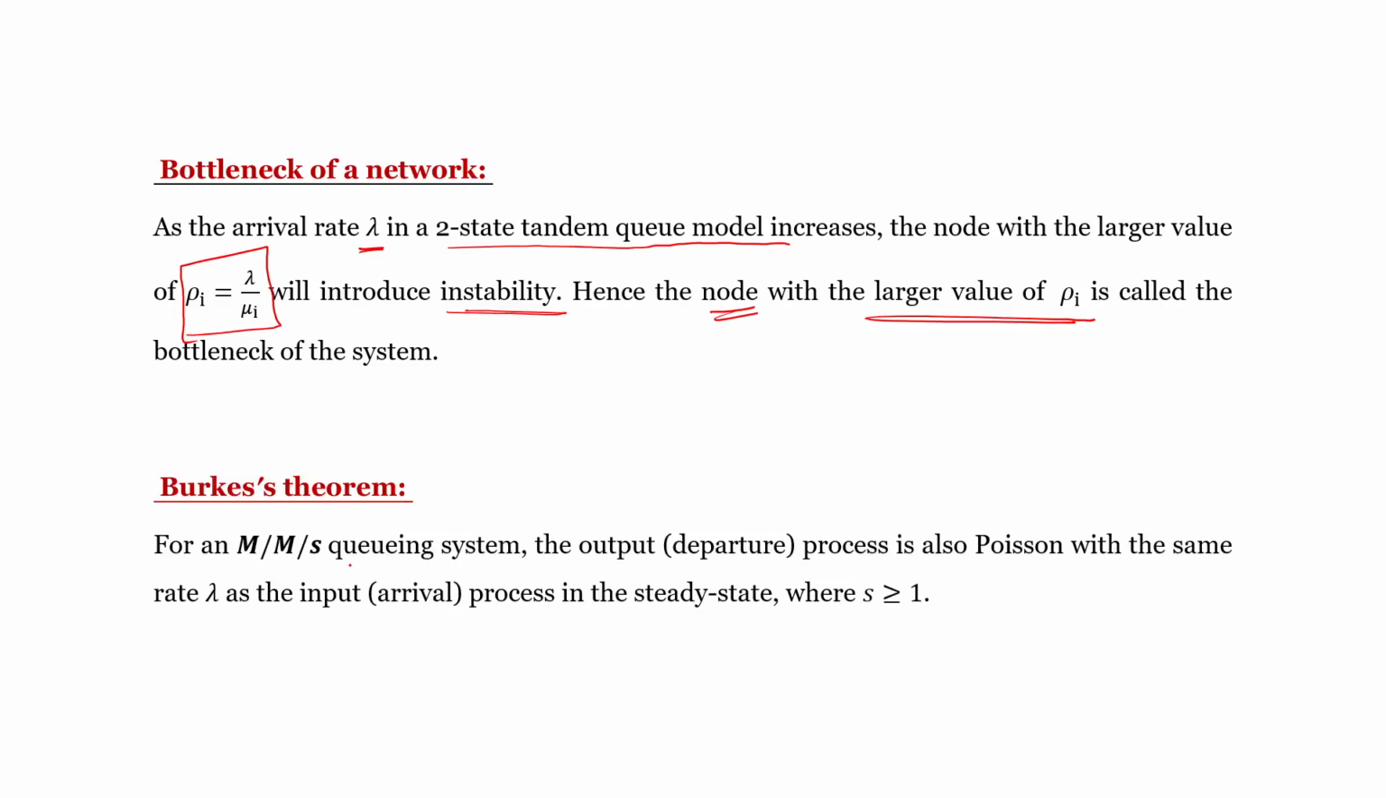Burke's theorem for an M/M/s queuing system: the output, that means the departure process, is also Poisson with the same rate of lambda as the input arrival process in the steady state. Both are equal, then it is called Burke's theorem.